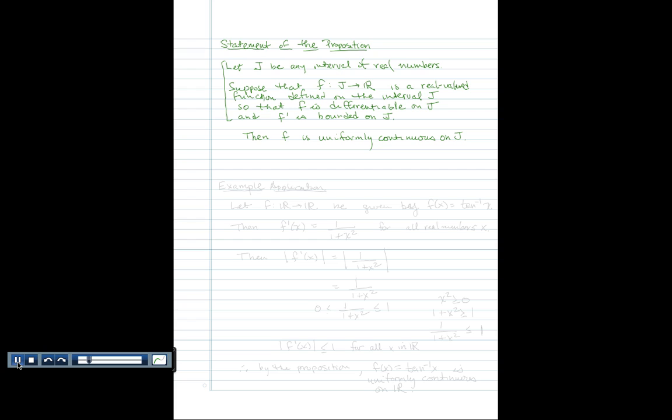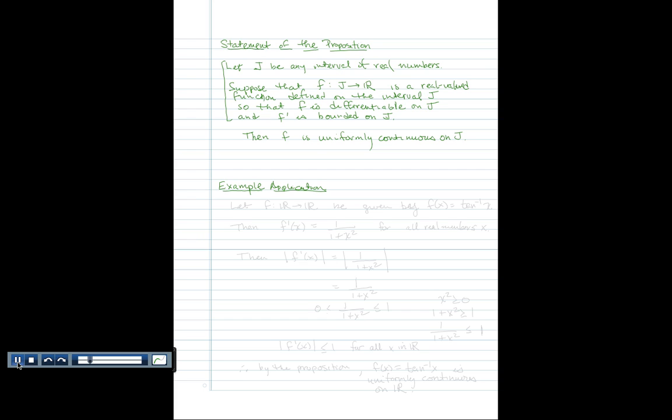Before proving this proposition, we'll do a couple things. First of all, why would this statement be useful? Well, it gives us an easier way to prove some functions are uniformly continuous, easier than using the definition to prove they're uniformly continuous. We can just check whether the derivative of the function is bounded. So for example, let's do an example application of this theorem.